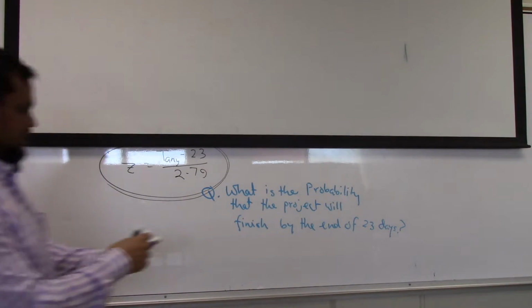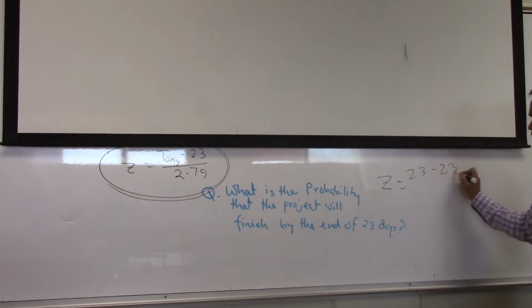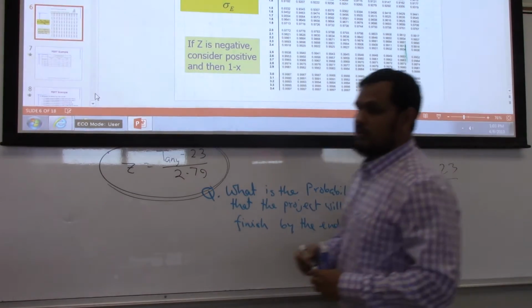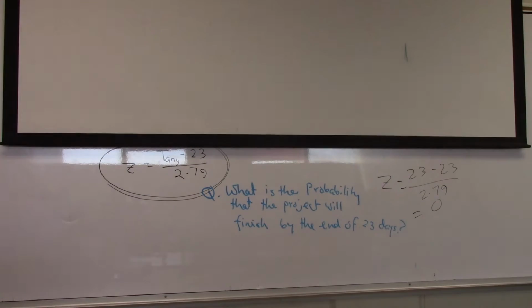So it is better to write here so that we can get it. So our z value is 23 minus 23 divided by 2.79. So z is 0. For 0, what is the value?